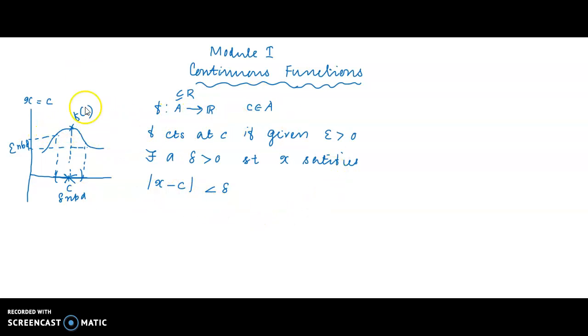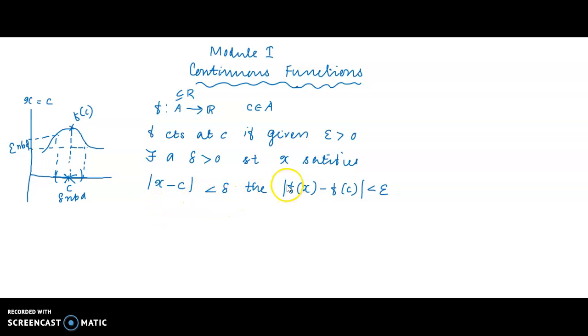Actually, we are going to find the limit as f of c if the function is continuous. So x equal to c is considered here. That is the main difference. If x satisfies this condition, that means x is taken from the delta neighborhood of c, then f of x satisfies this condition: modulus of f of x minus f of c is less than epsilon. Given epsilon greater than 0, we can have a delta neighborhood.